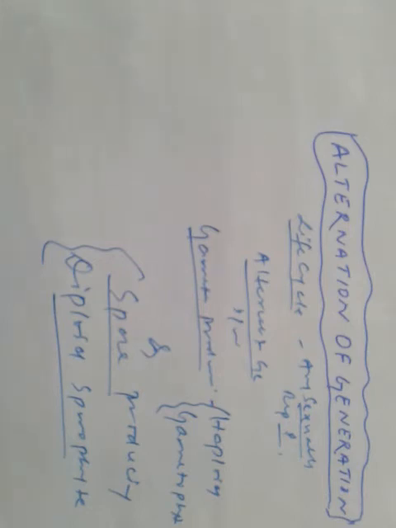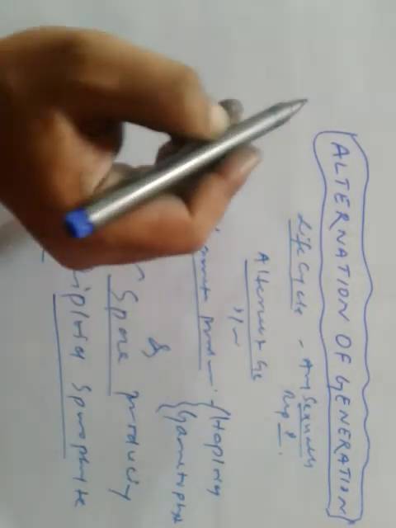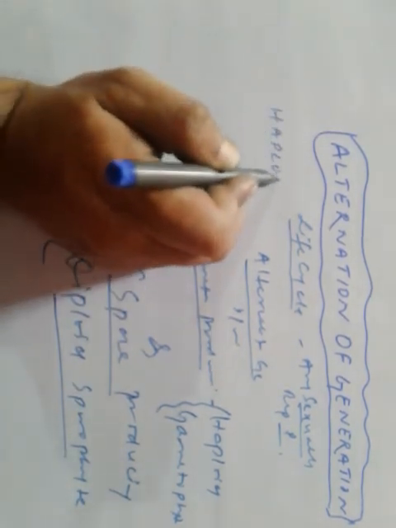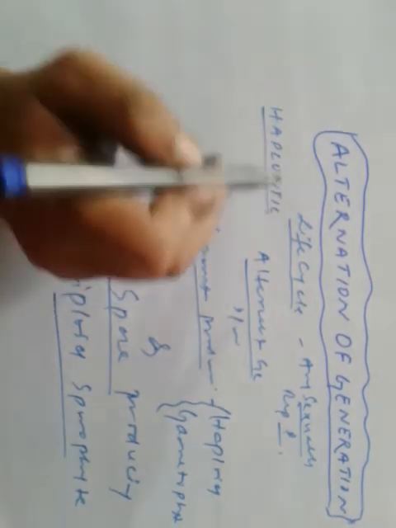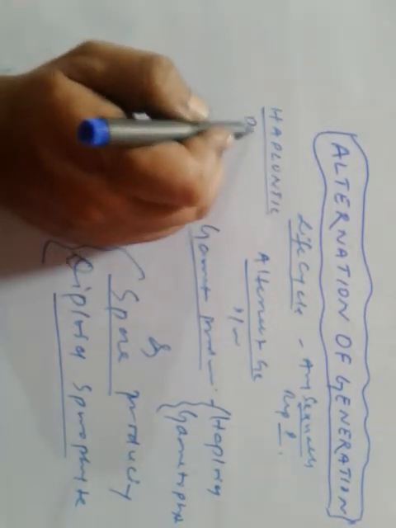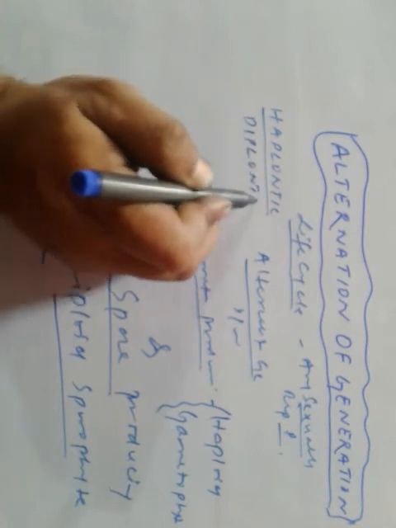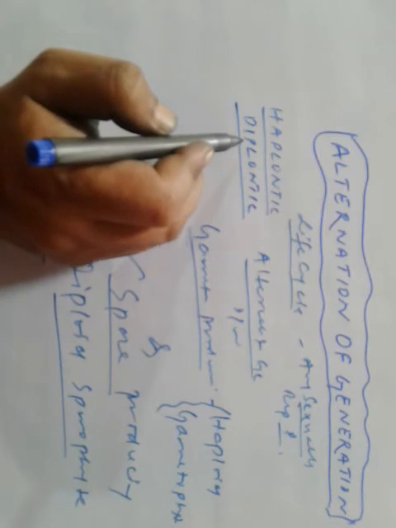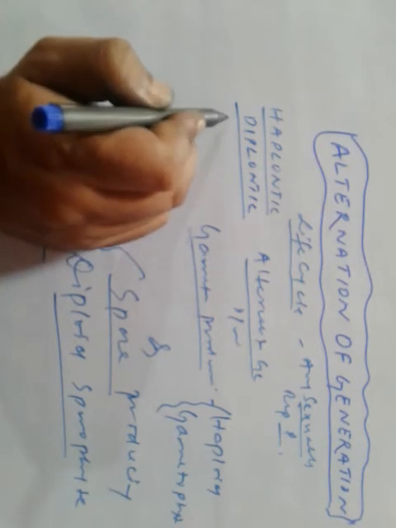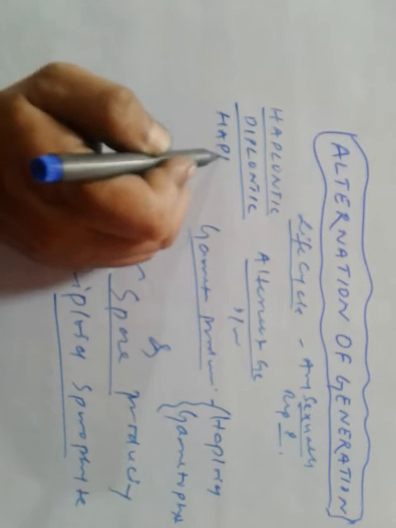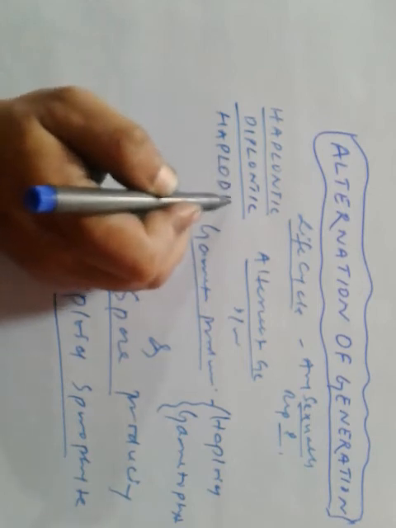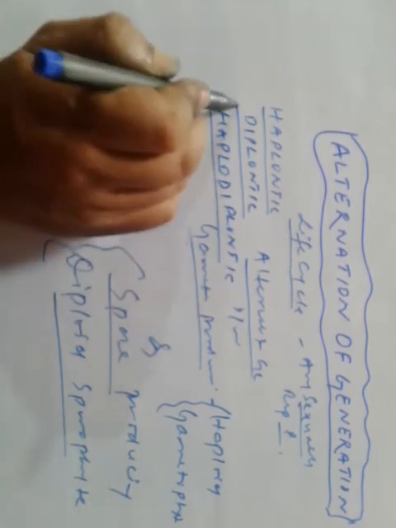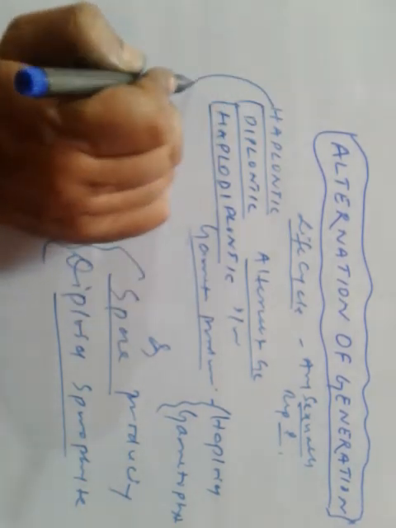However, different plant groups differ in their patterns. And what are the patterns? Haplontic, diplontic, and haplodiplontic. Let's understand them. Let's discuss them.